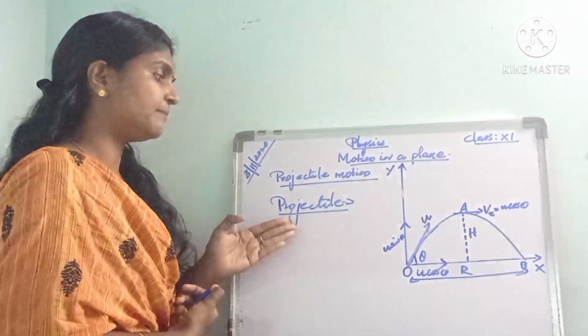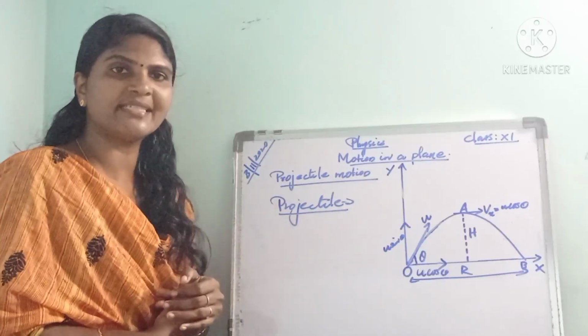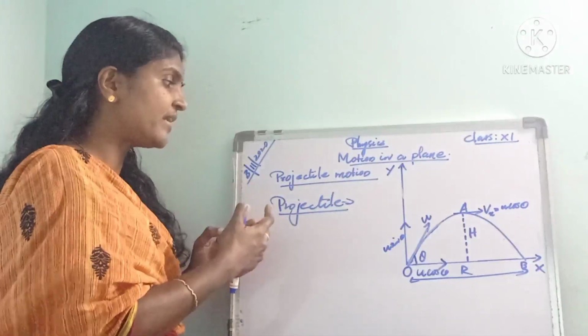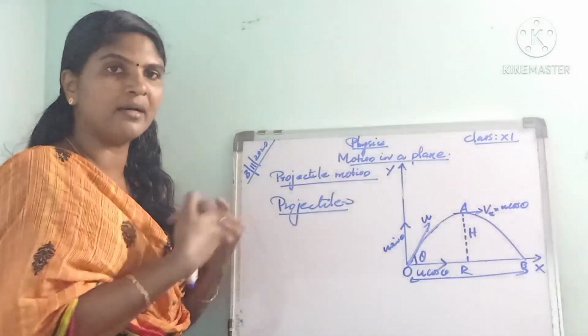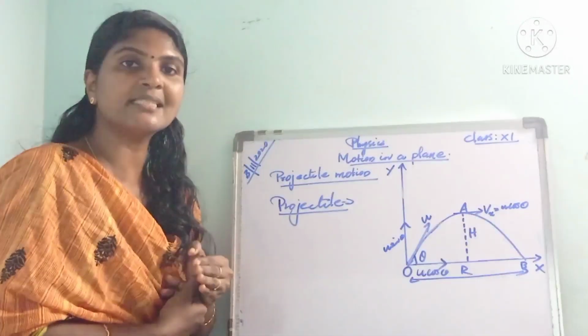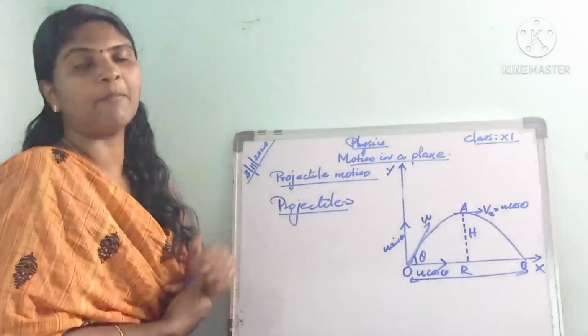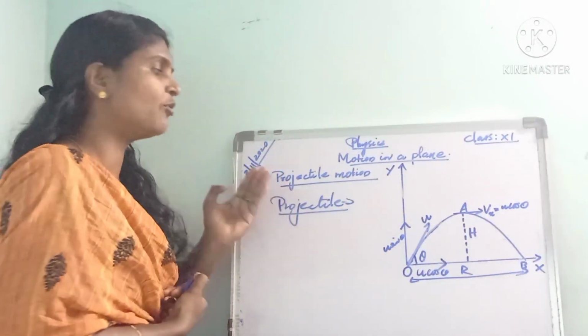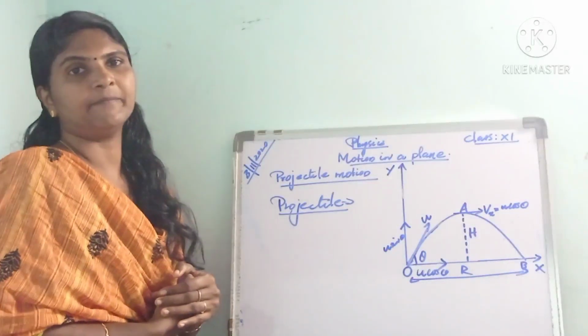That is the projectile, and the motion followed by the projectile is the projectile motion. The motion of a projectile is called what? Projectile motion.